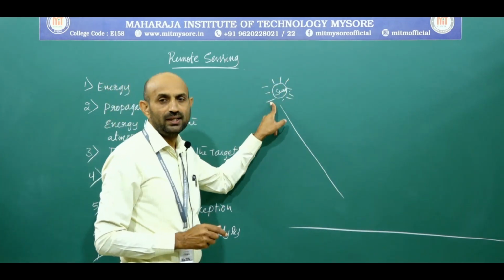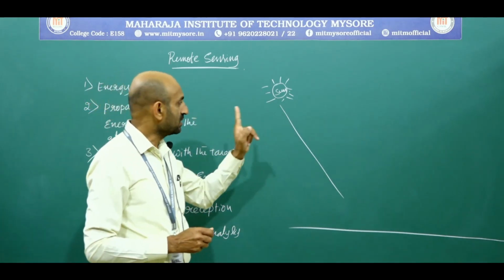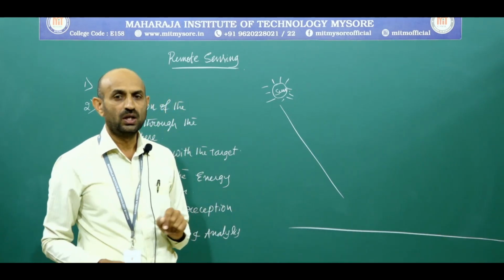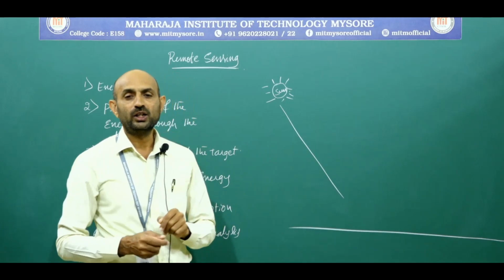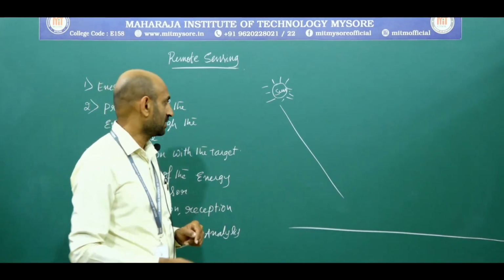The first one is the energy source. The first requirement is an energy source which provides electromagnetic energy to the target of interest.